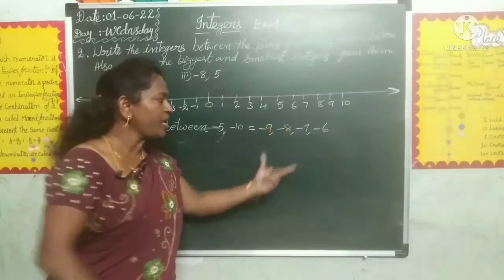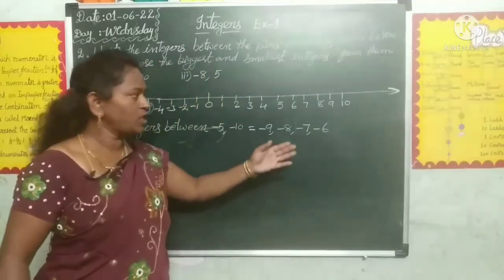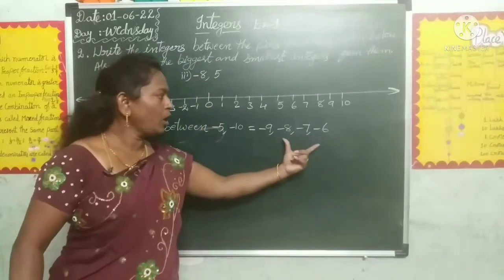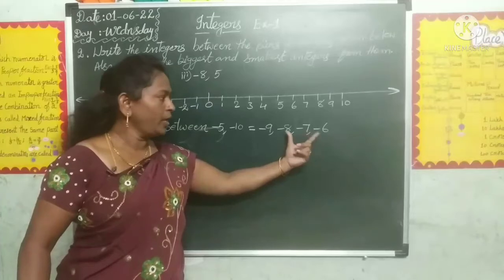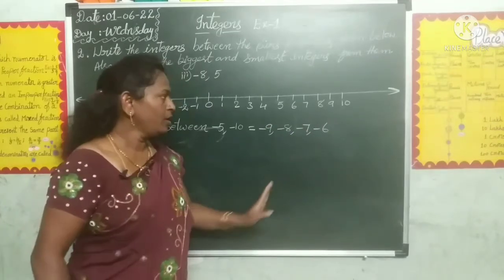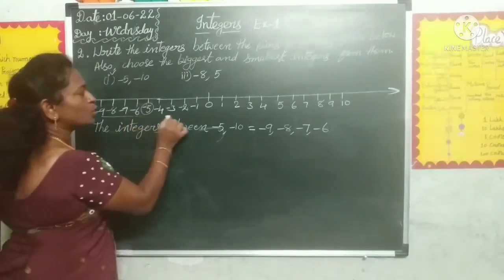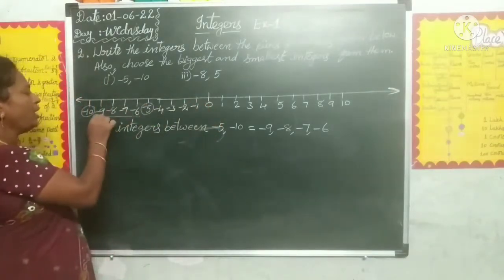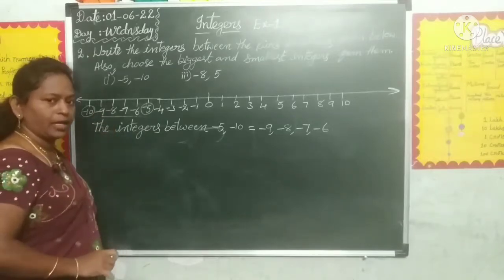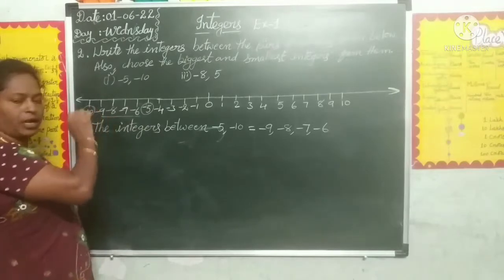Now from these you can write which is the biggest and smallest integer. All are negative integers only. In negative integers, the number closest to 0 is the greatest integer. So observe here, minus 6 is close to 0 than minus 9. So minus 6 is greater than minus 9.